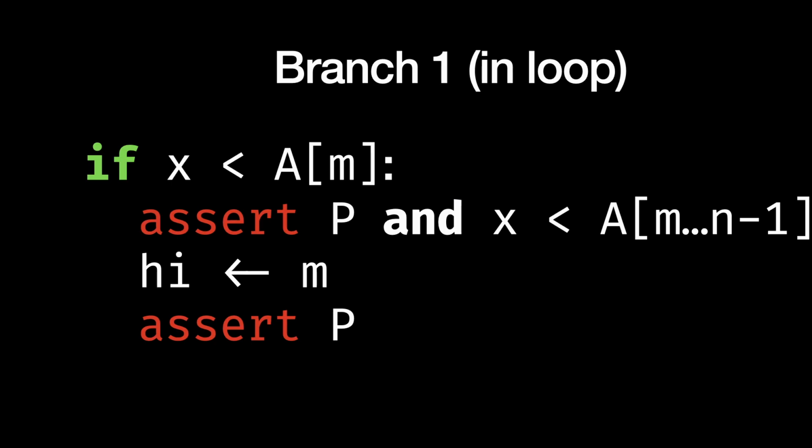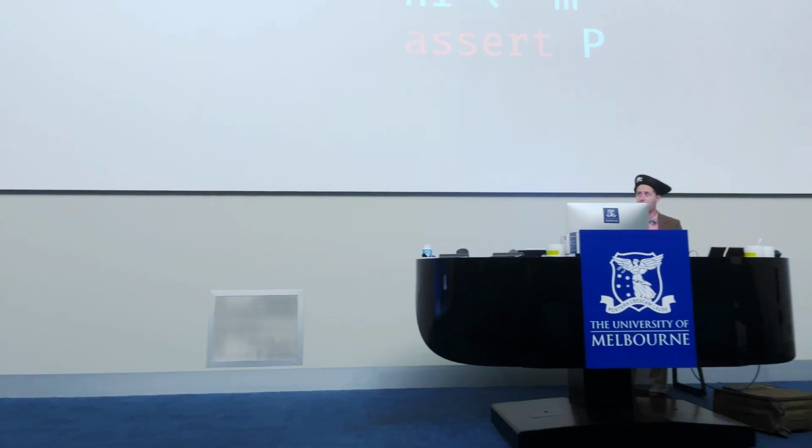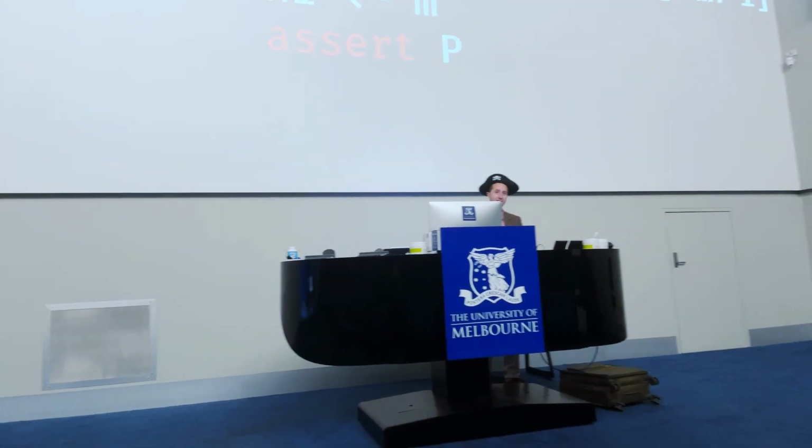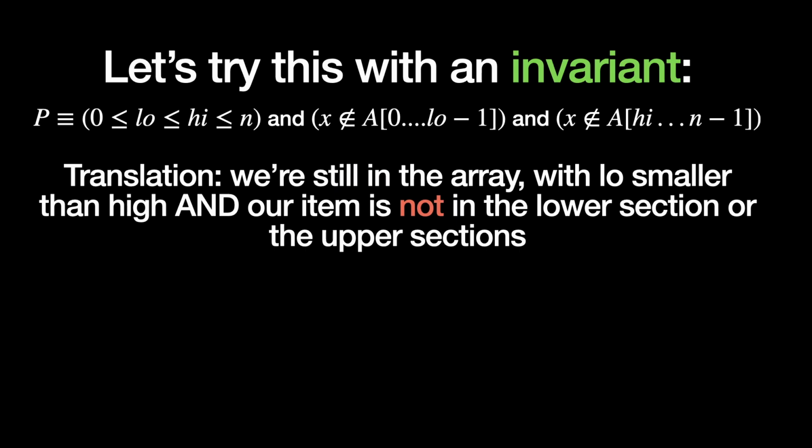And assert our statement is true again. So low is bigger than 0. We know that because we haven't changed low. Low is less than high. We know that that's true because of the way we've constructed M. We know that high is less than n because we've made it smaller. And we also know that X is not in that top half because by definition, our array was sorted, and it's not in the top half because of our if statement here, where we say that X is less than the midpoint.